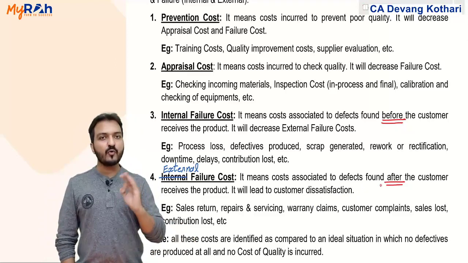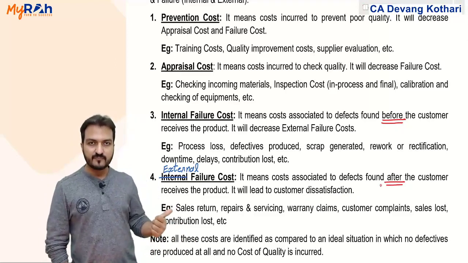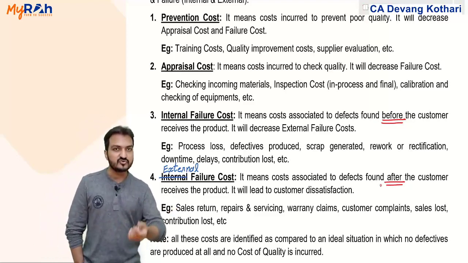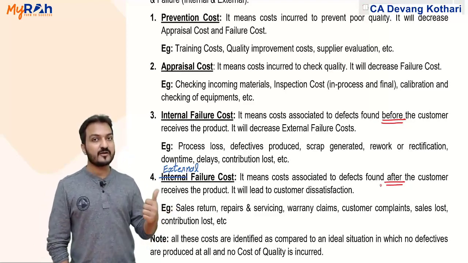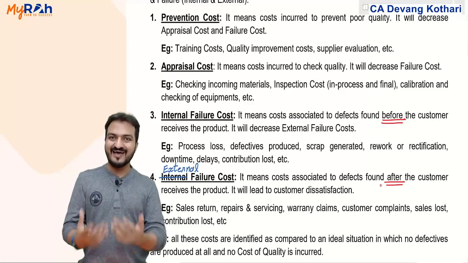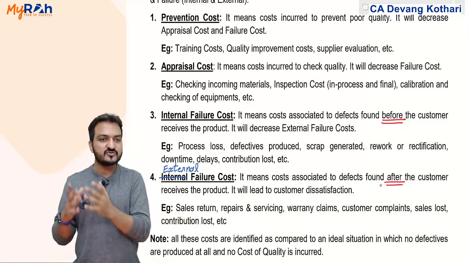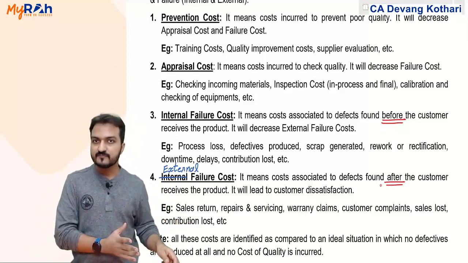Look, for every question of cost of quality, I told you this chapter is theory plus practical both combined. So for every question of cost of quality that you answer, you need to give analysis. What analysis? You write this analysis, that which cost increase will decrease which other cost. Done?